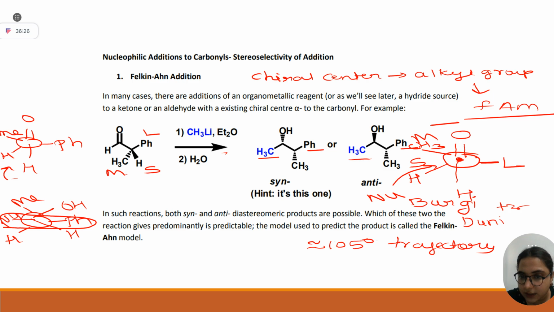Okay. So it is also asking which of these two the reaction gives predominantly, which is predictable. So here syn is major. Now you understood how to draw it. Let me tell you again. Whichever groups are just in front of each other, you just have to draw like this. Phenyl, nucleophile. Now you know one thing with respect to this, methyl and OH are on the same side. So one thing is clear, you have to draw it on the same side.